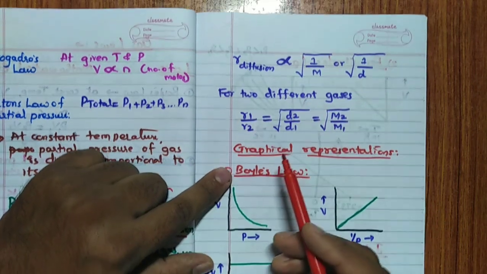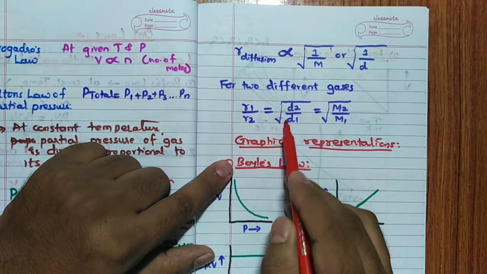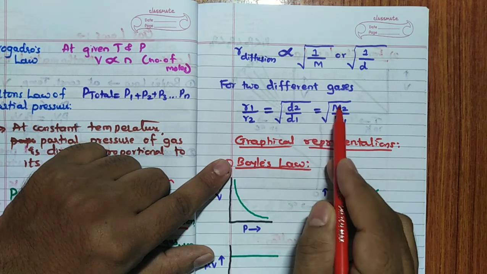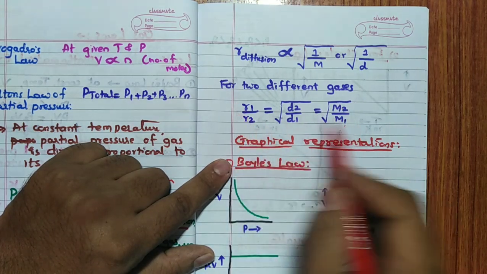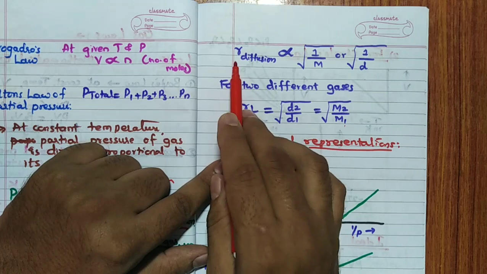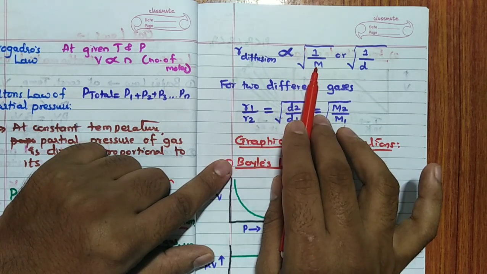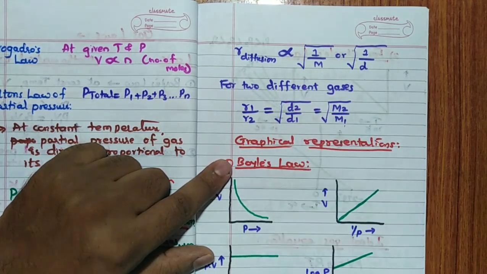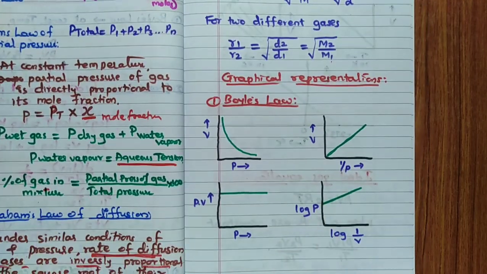For two different gases, remember, R1 by R2 is equal to root of D2 by D1 is equal to root of M2 by M1. Remember this formula also, which means you can say rate of diffusion is inversely proportional to root of molecular mass or density. Then Boyle's law, graphical representation.